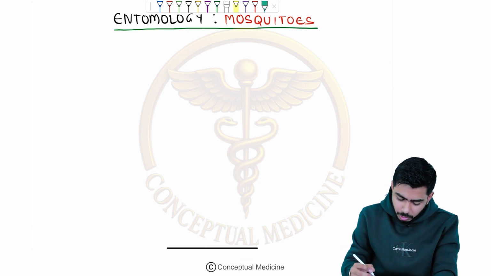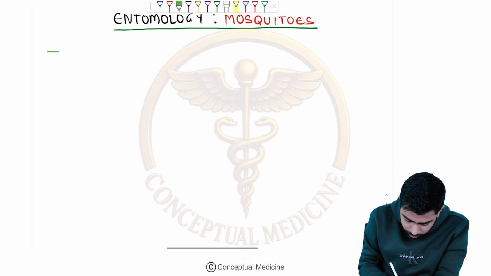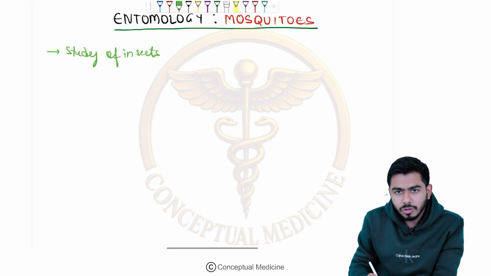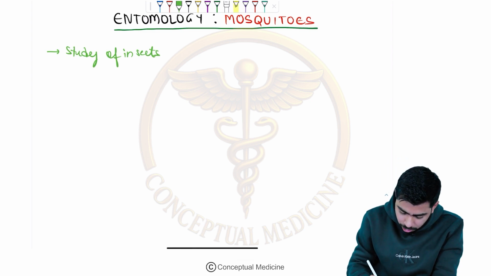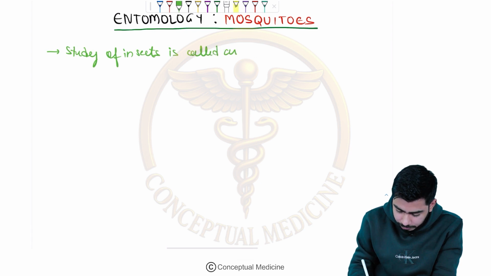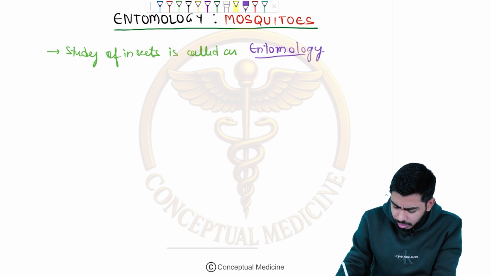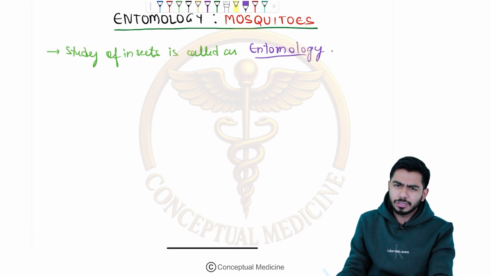So first of all, what is entomology, guys? Entomology is nothing but the study of insects. The study of insects is called entomology, right? Okay. Now in this particular entomology we shall read about several classes, right?